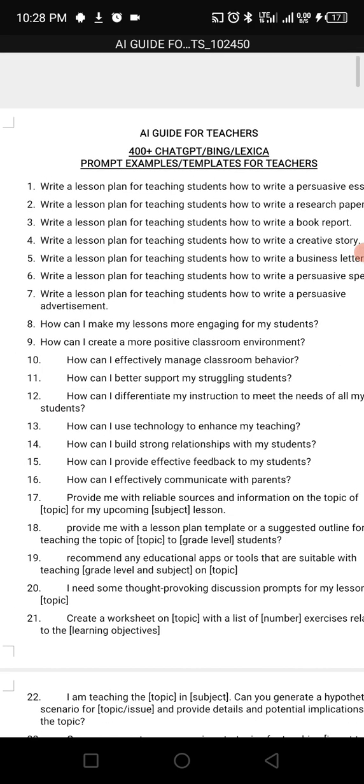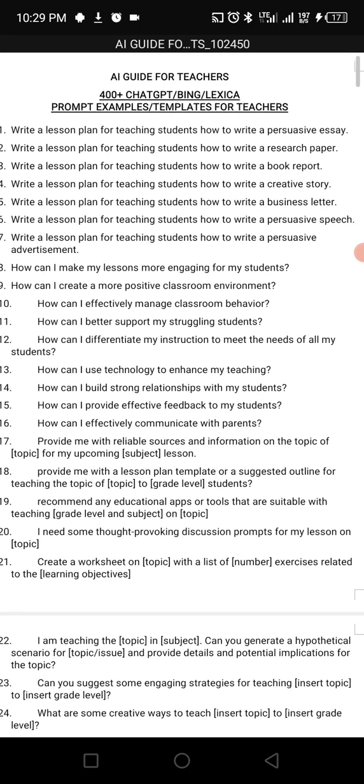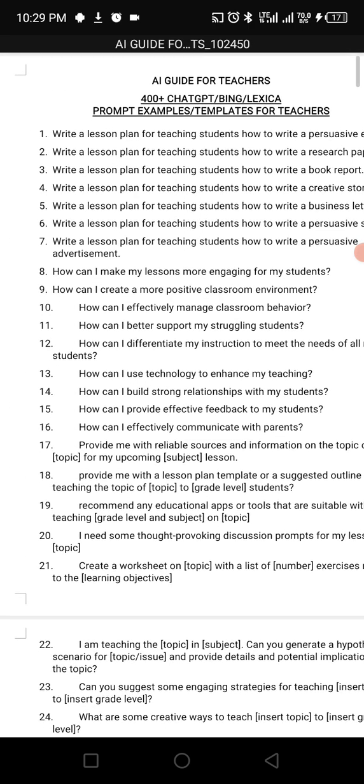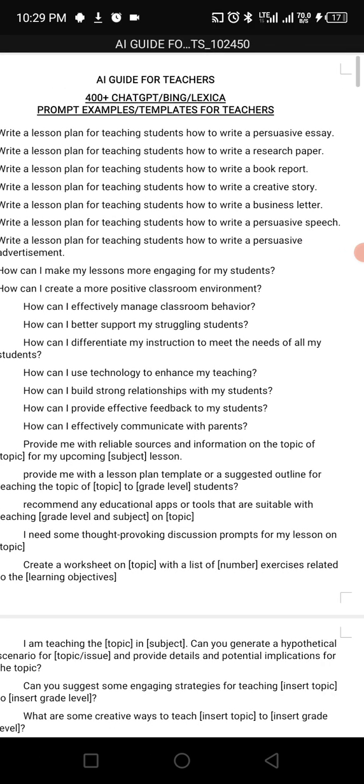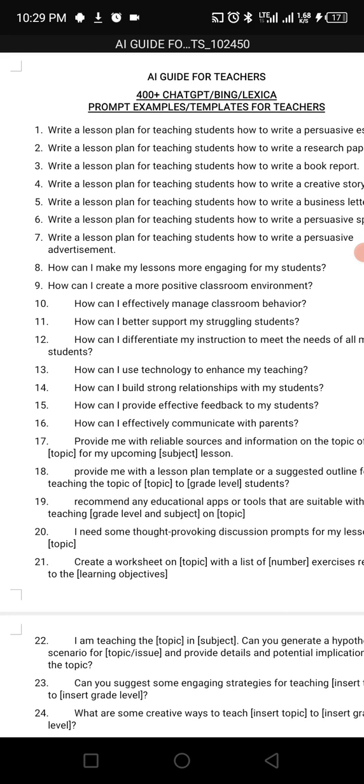Now prompts, as you're going to learn in the course of the program, are instructions given to AI software to help us produce a certain result. The result you produce is based on what you give to them. So these prompts are the instructions you type in for them to give us what we want. Number one here says write a lesson plan for teaching students how to write a persuasive essay, especially for our English teachers. You can copy it and paste it in ChatGPT to give you the answer you're looking for.